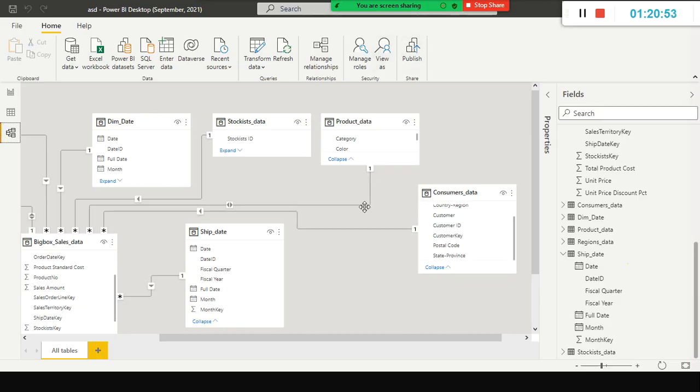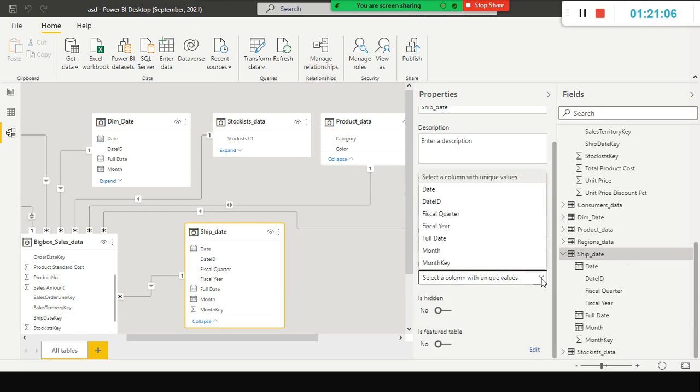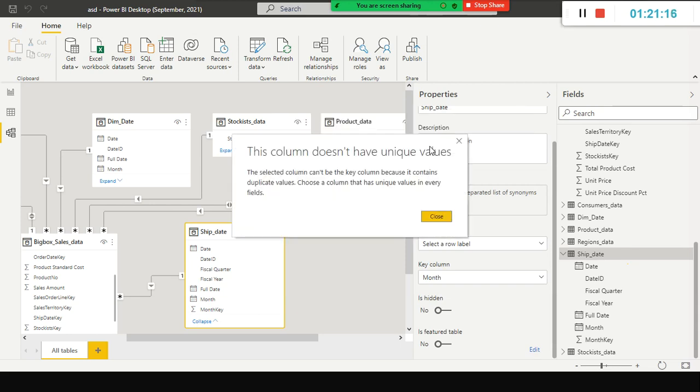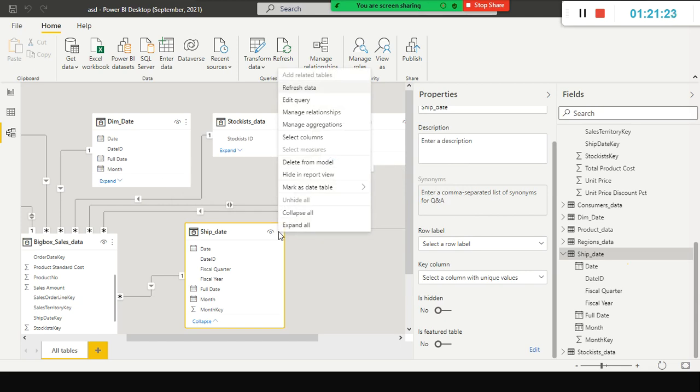Look here, if I go here and this is my ship date, and if I select it here, you have something called properties, and just go here and row label, no, not this one, here what you do is key column, okay, not here, I think here, mark as date table, mark as date table.